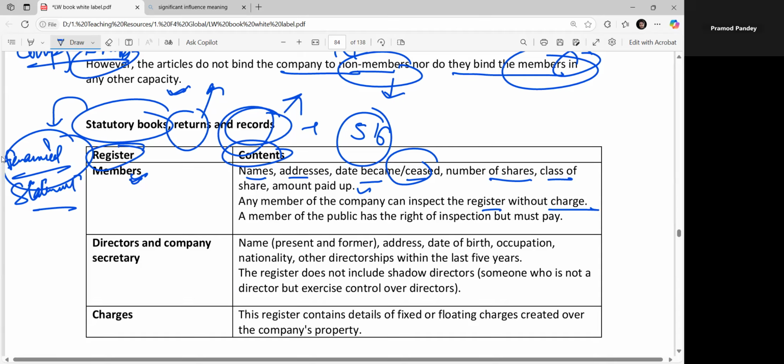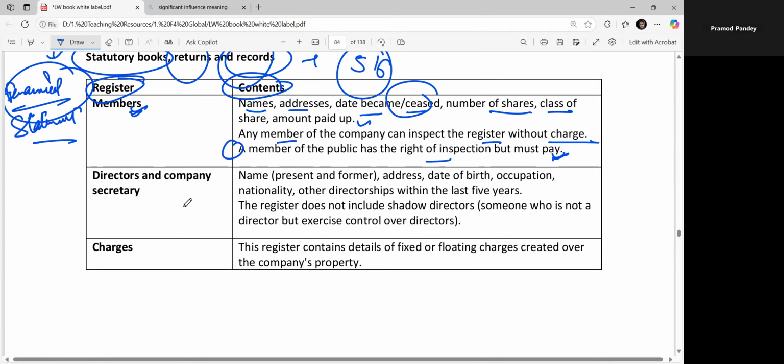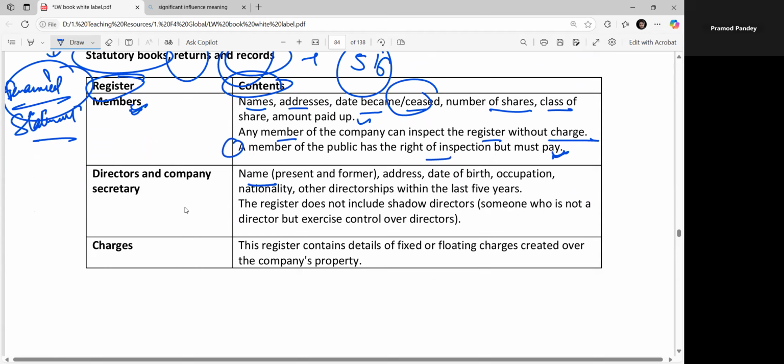A member of the public has a right of inspection but must pay. Any member of the company can inspect without charge, right? Register of directors and company secretary. This includes name, present and former address, date of birth, occupation, nationality, and other directorships within the last 5 years, if any. The register does not include the shadow director, someone who is not a director but exercises control over the directors, right? Shadow directors means directors who are not formally directors but exercise control over the directors.